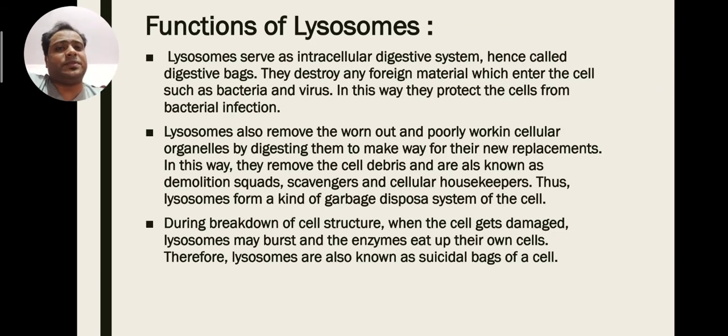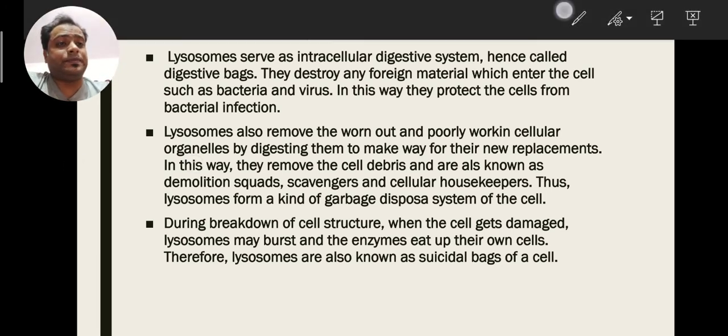Now, what are the functions of lysosomes? There are basically three functions of lysosomes. First, they are called digestive bags. How are they called digestive bags? They help to destroy any foreign material which comes from outside, like bacteria and virus.